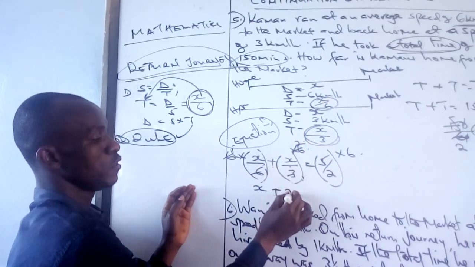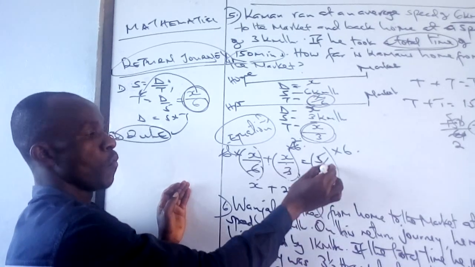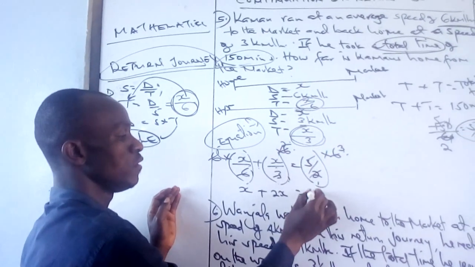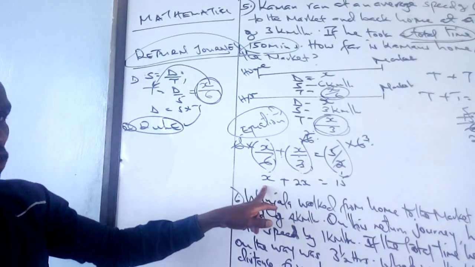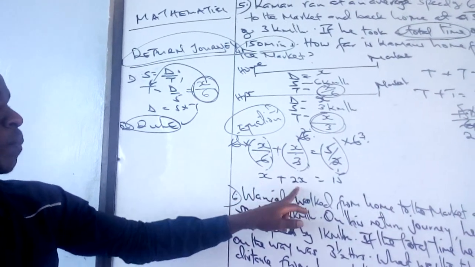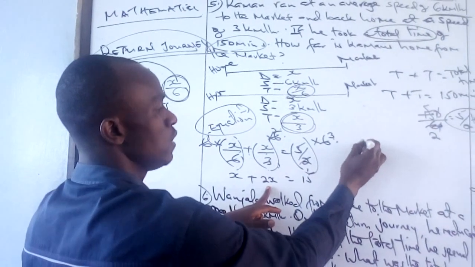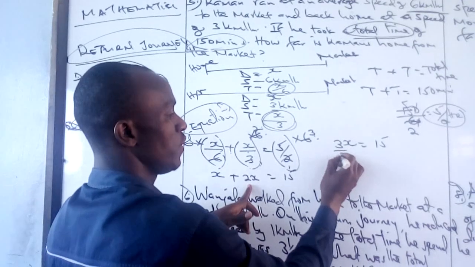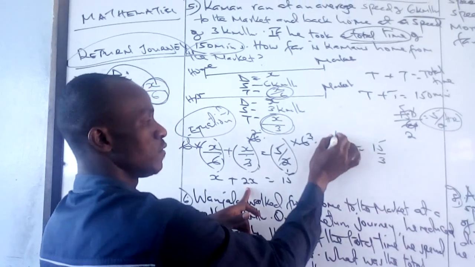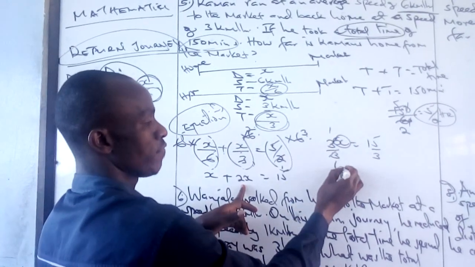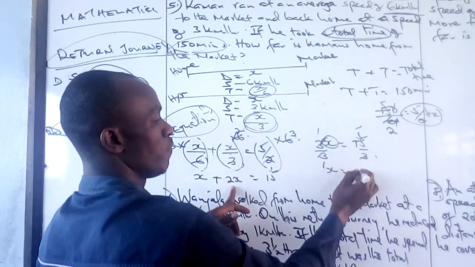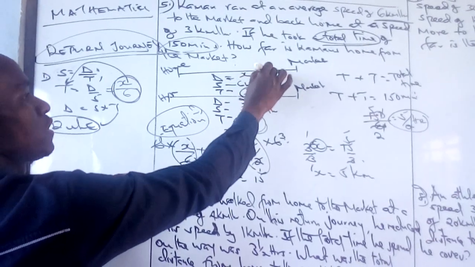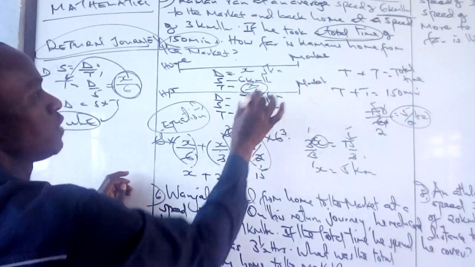x times 2 gives me 2x, which is equal to 3, and 5 times 3 gives me 15. So I have my simple equation now, which is x plus 2x, which gives me 3x is equal to 15. So I divide by 3 on both sides. Here I have x is equal to 5 kilometers. So my x is 5 kilometers.